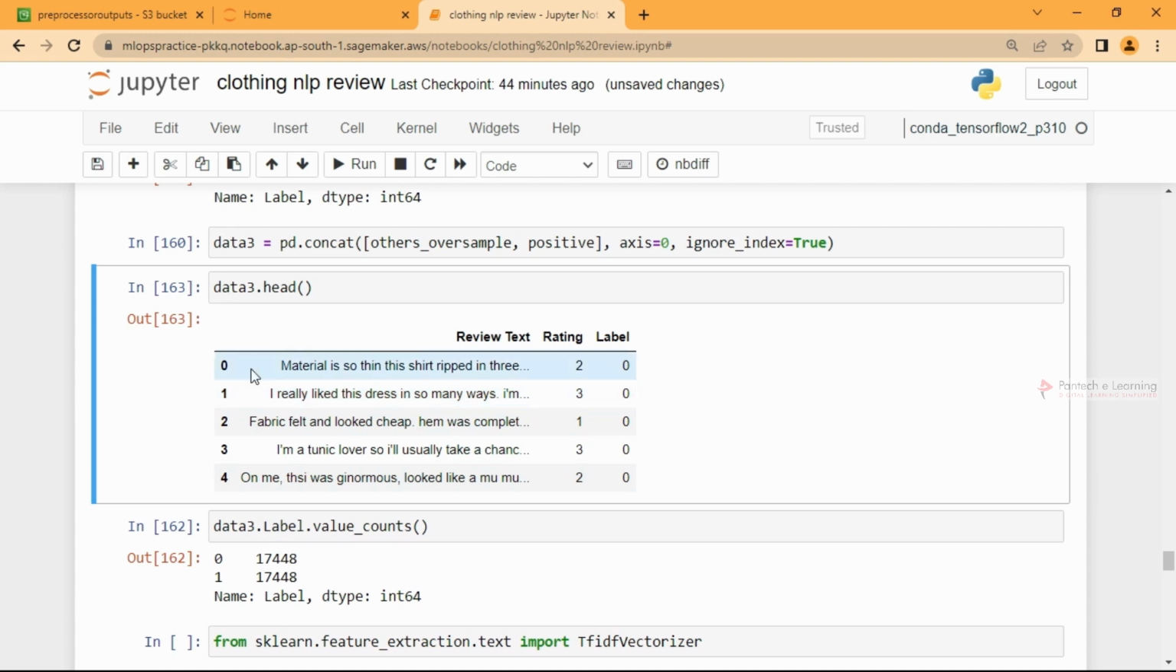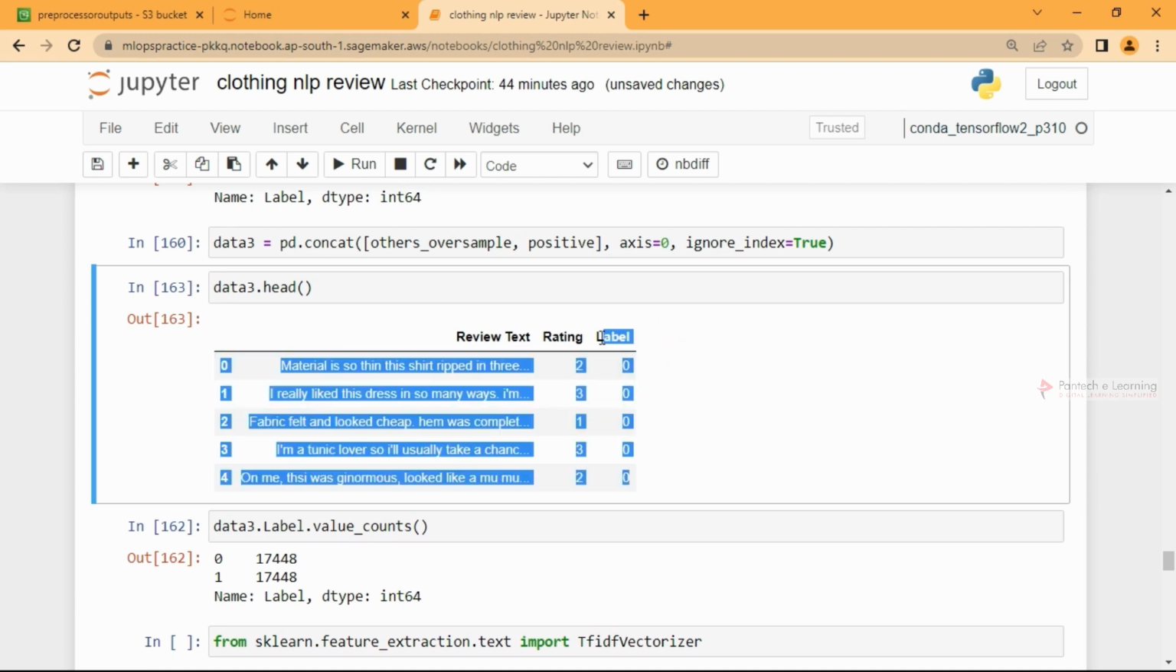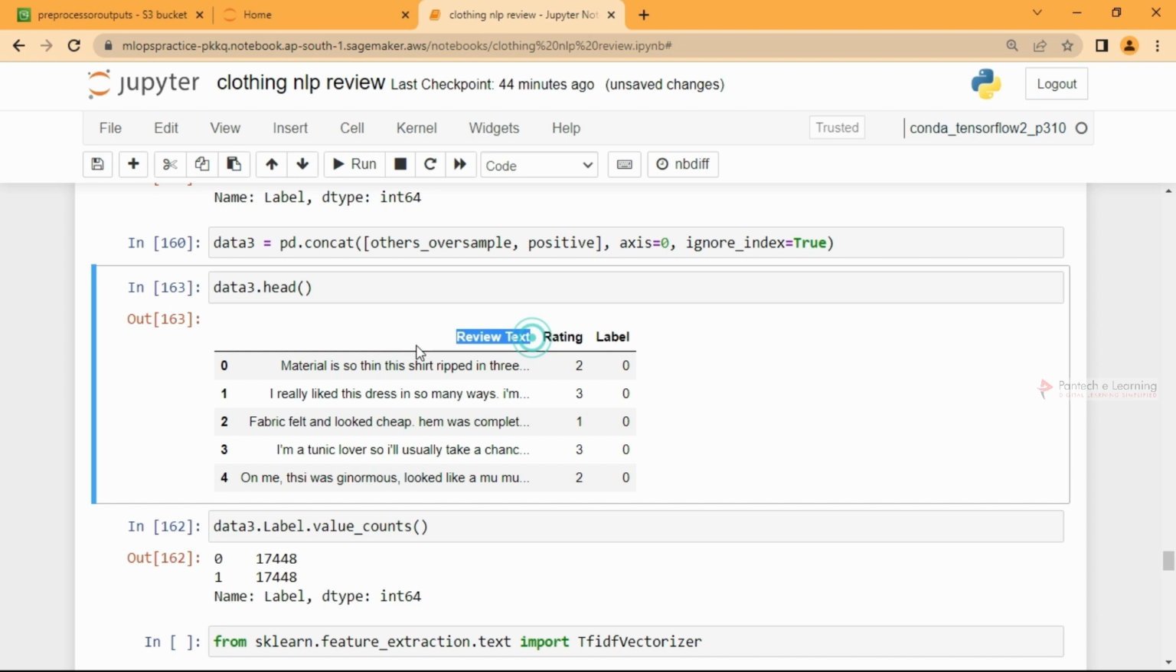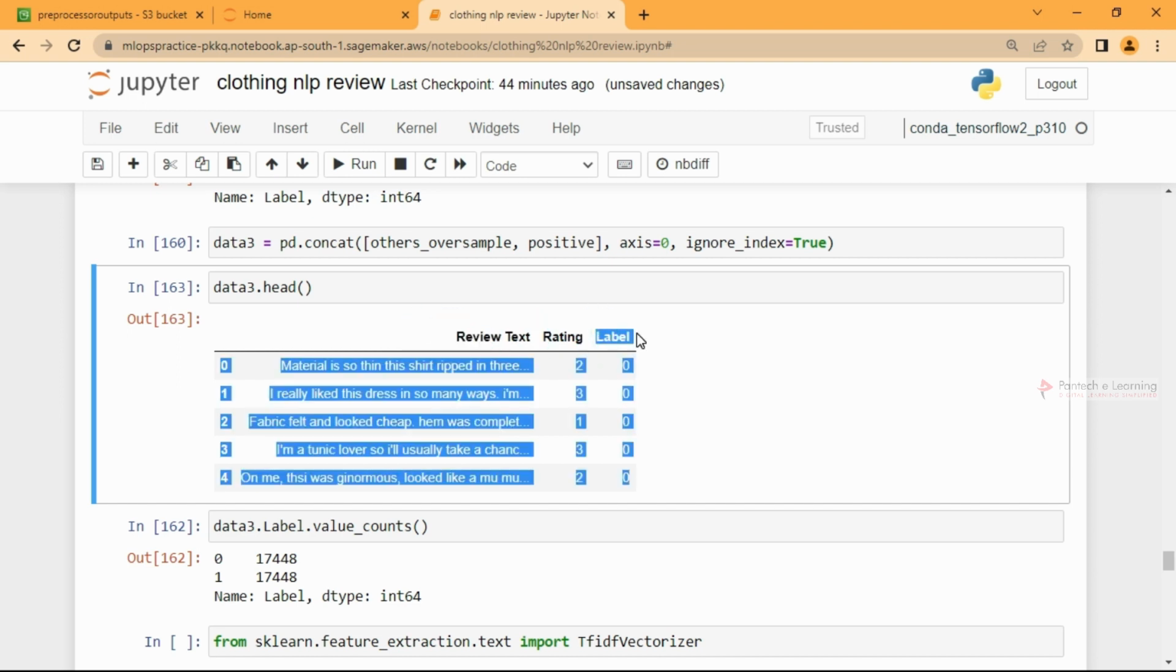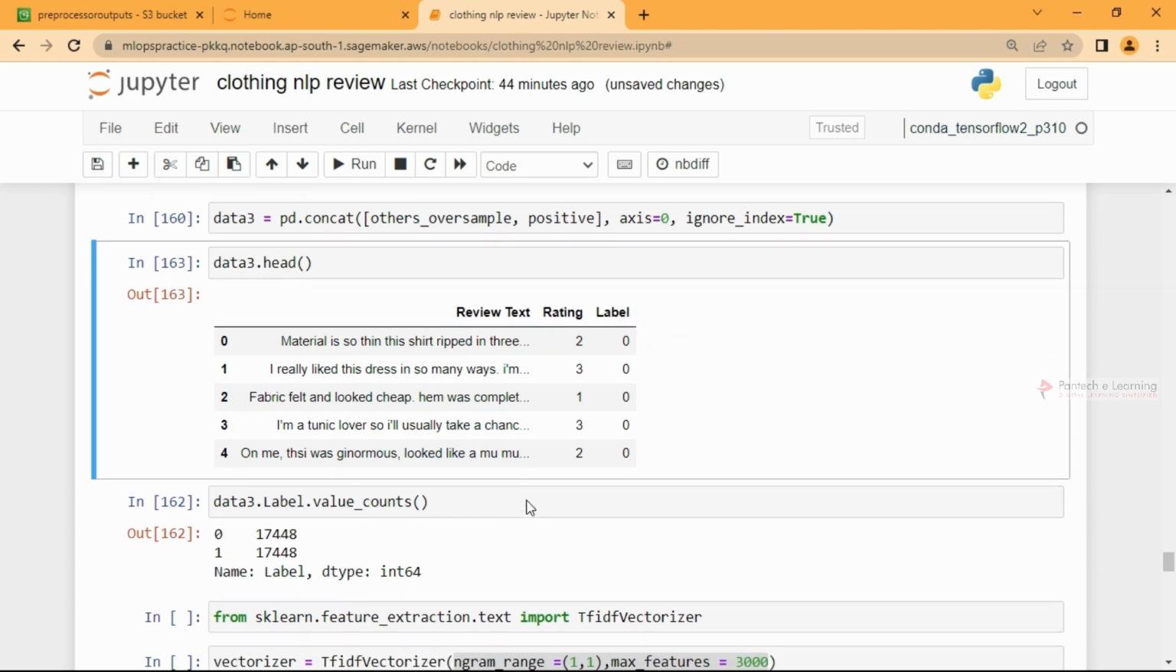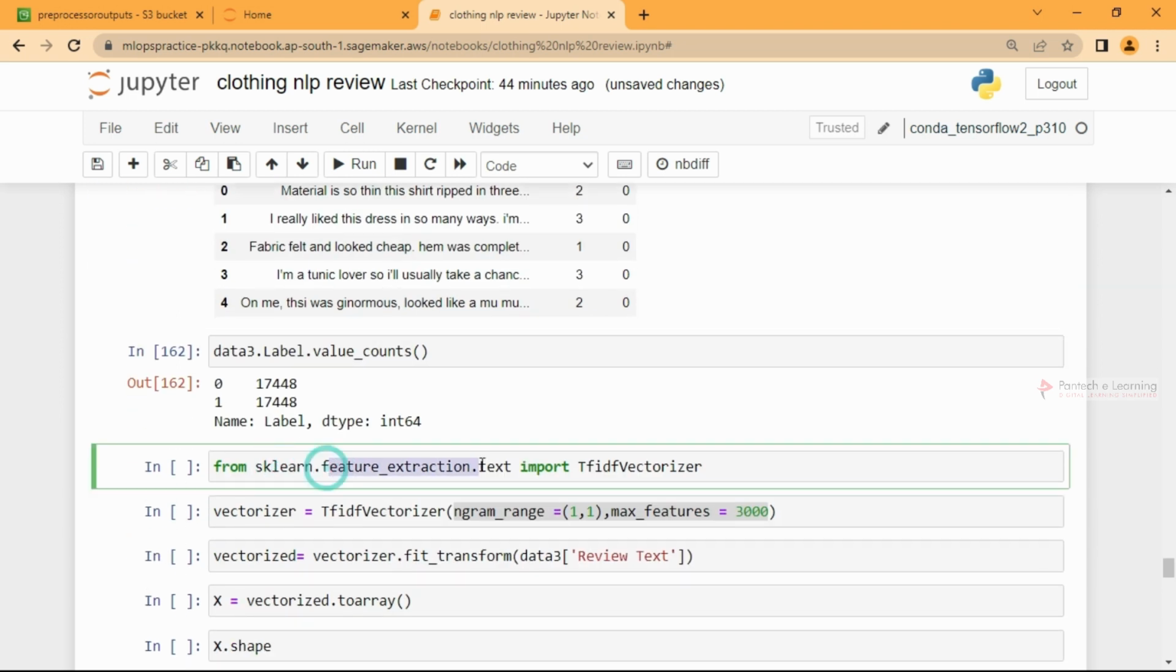So we have done the pre-processing, and we have created the label. Review text will be our feature, and label will be our target. So you can just map it. Let us call from sklearn.feature_extraction.text. We can import TF-IDF vectorizer, which is nothing but a way to convert text into numerical format. It takes the term frequency and inverse document frequency, takes a dot product of it, and assigns weight to everyone. So you can create an object for it,